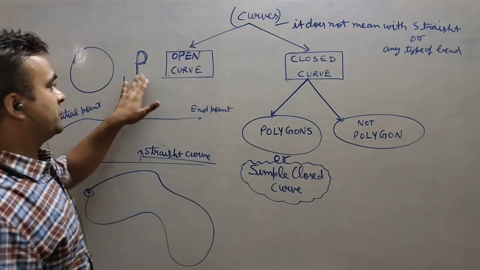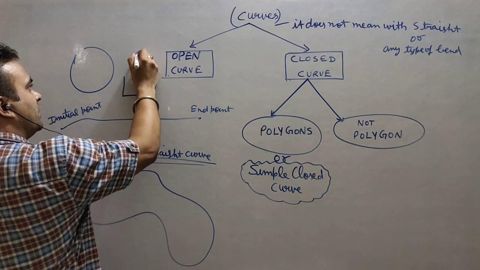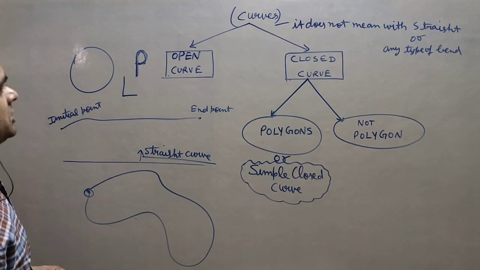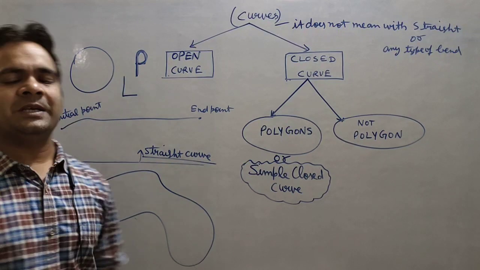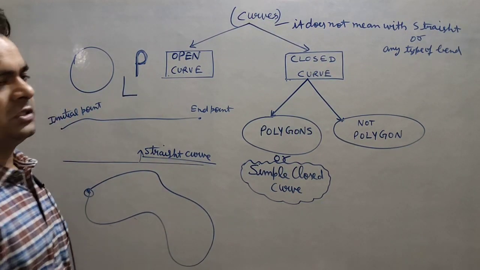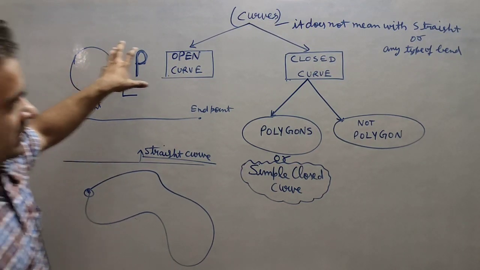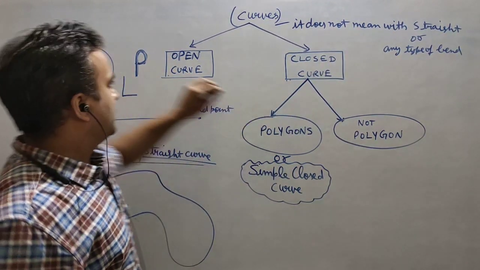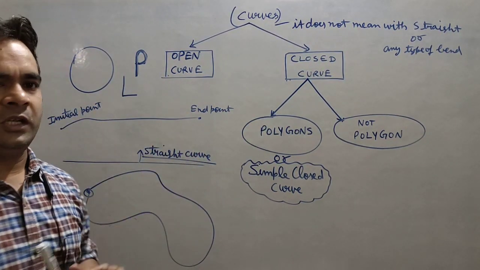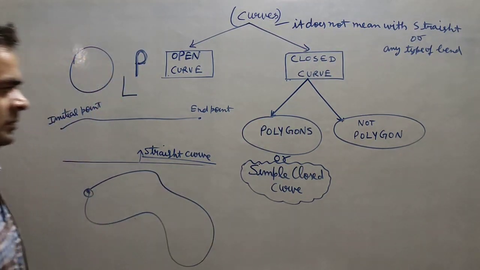For this one, you can see this is the starting point and we are coming back and we have crossed here from here. So for these types of curves we have a separate name, right? I am telling you what those curves are. But before this, we will understand the meaning of closed. Closed means where the initial and ending points are meeting together in any way, in any form, right?